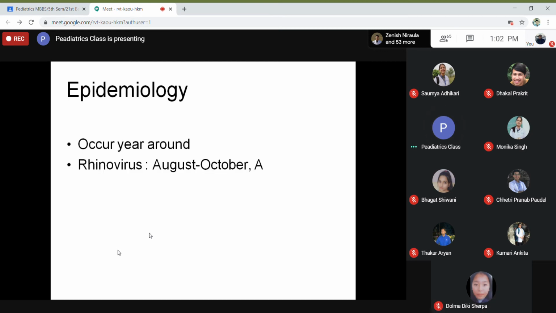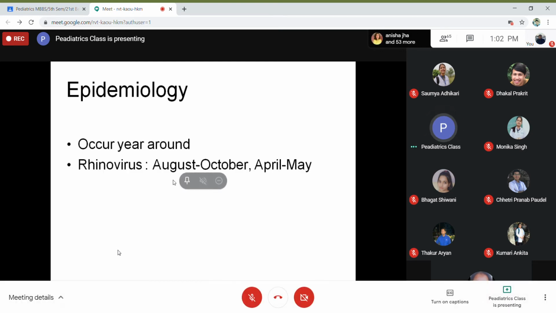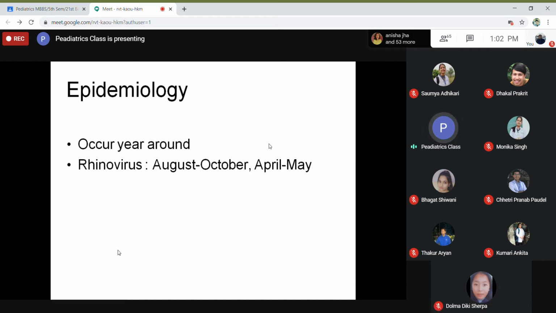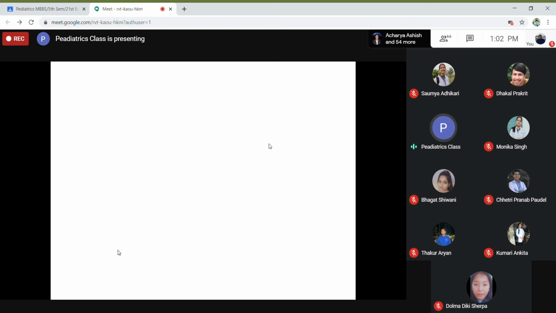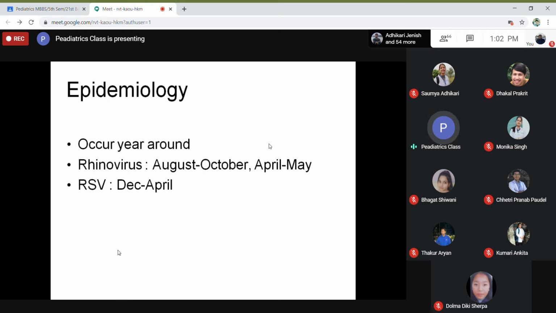Epidemiologically, common cold occurs throughout the year. Especially rhinovirus occurs during August to October and April to May. Respiratory syncytial virus mainly occurs from December to April. So there is a seasonal variation also. Rhinovirus more commonly August to October and April to May, and respiratory syncytial virus from December to April.